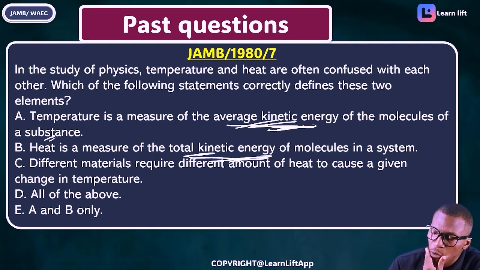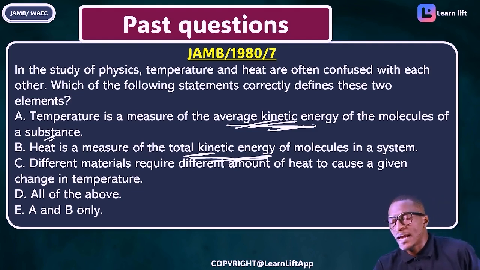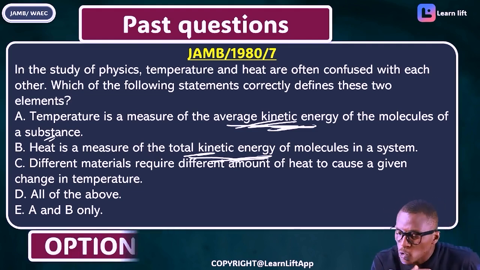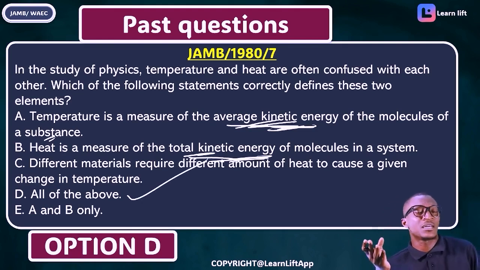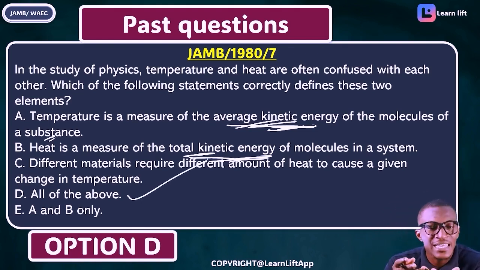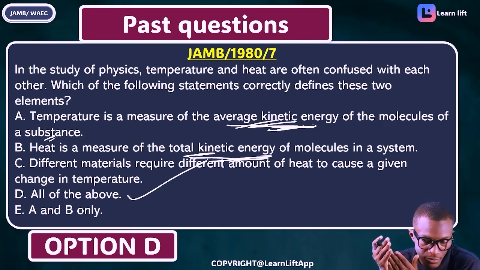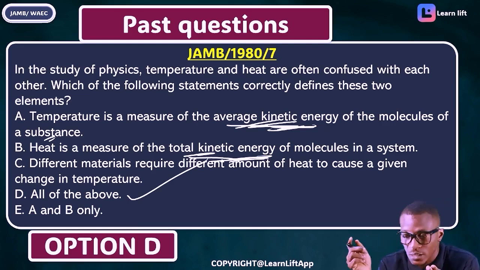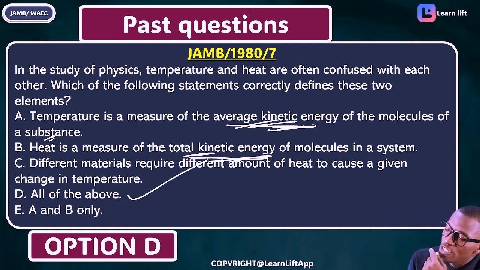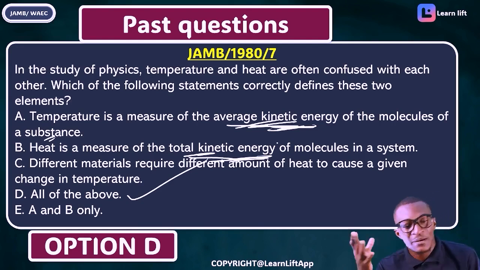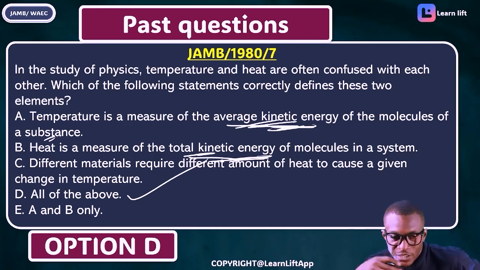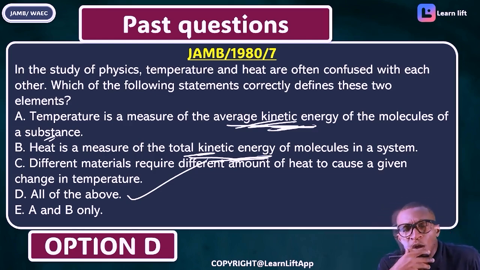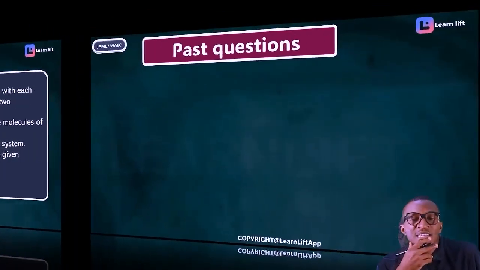In temperature. Option D says all of the above. Option E says A and B. Of course, what becomes the answer? The answer becomes option D, meaning all of the above. Do you understand? Temperature is the average kinetic energy of a substance. And what is heat? It is the total energy. That energy can be kinetic, can be potential. Those are the total energy of a substance, known as heat. Do you understand? Quickly, let's take the next question.